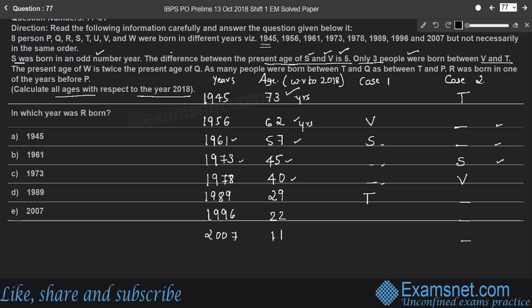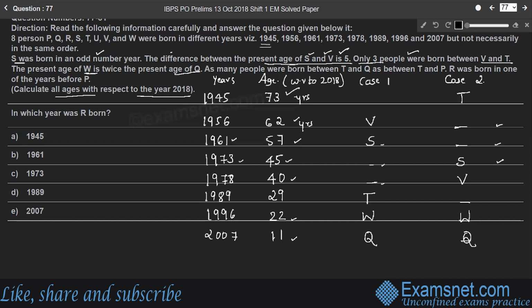So next condition, the present age of W is twice the present age of Q. So look at the ages. So one number is twice the other number here. One age is twice the other age. Here the only possibility is 22 and 11. Here the present age of W is twice the present age of Q. Therefore, age of W is 22 years and Q is 11 years. Whereas in case 2, the same, W is 22 years old, who is born in the year 1996, and Q is 11 years old, born in 2007.